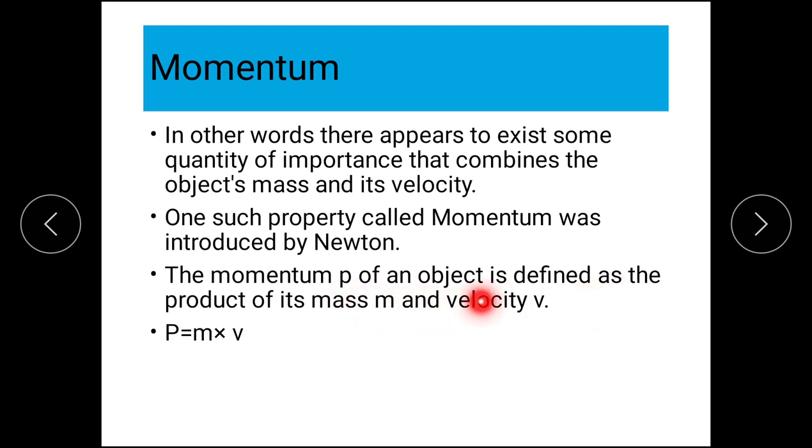It is defined as the product, means multiplication, of mass and velocity. Therefore, P is equal to m into v.